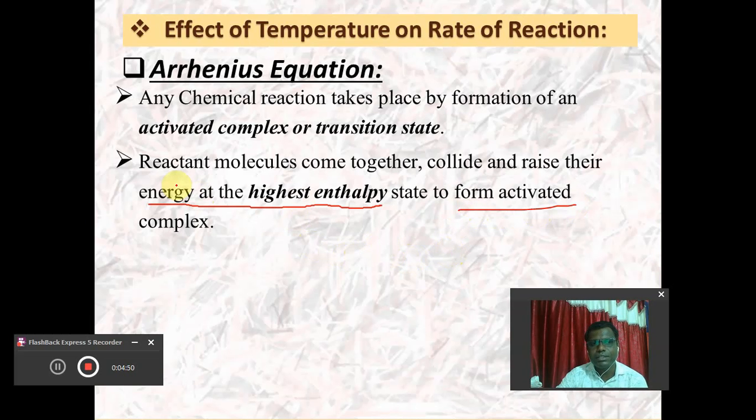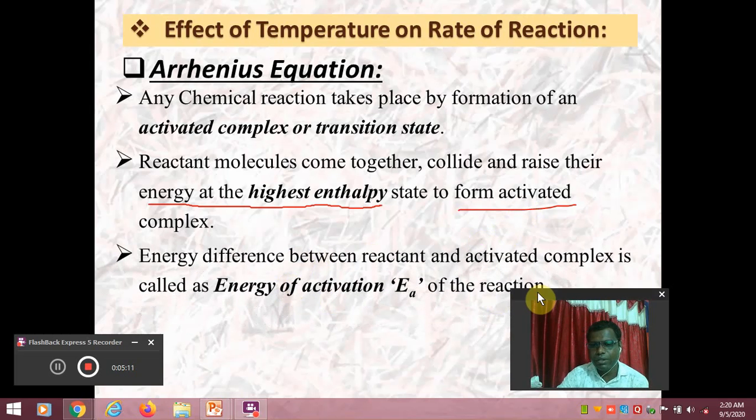So the reactant molecules come close together, collide with one another, and then raise their energy to the highest enthalpy state, and that state is called the activated complex or the transition state.